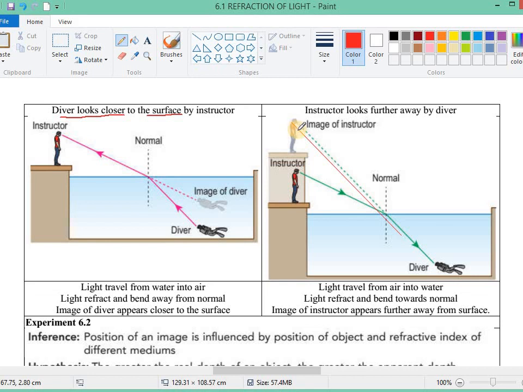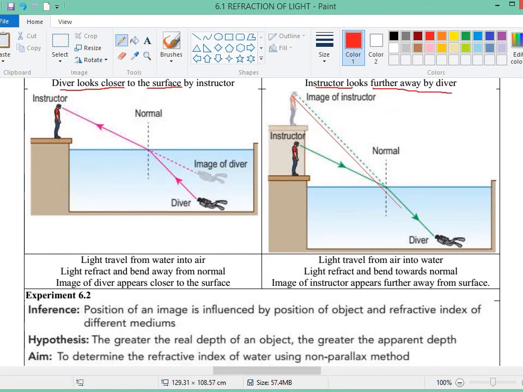So the instructor looks further away to the diver. Light travels from air into water, light refracts and bends towards the normal. So the image of the instructor appears further away from the surface.